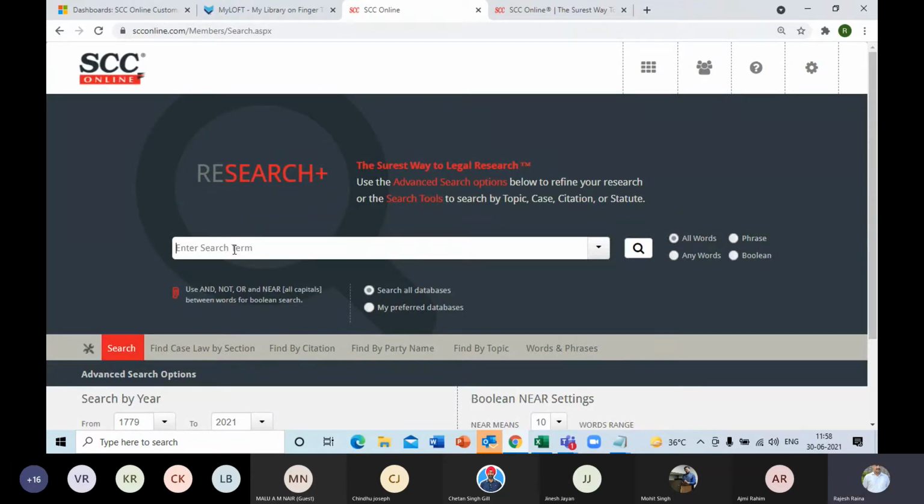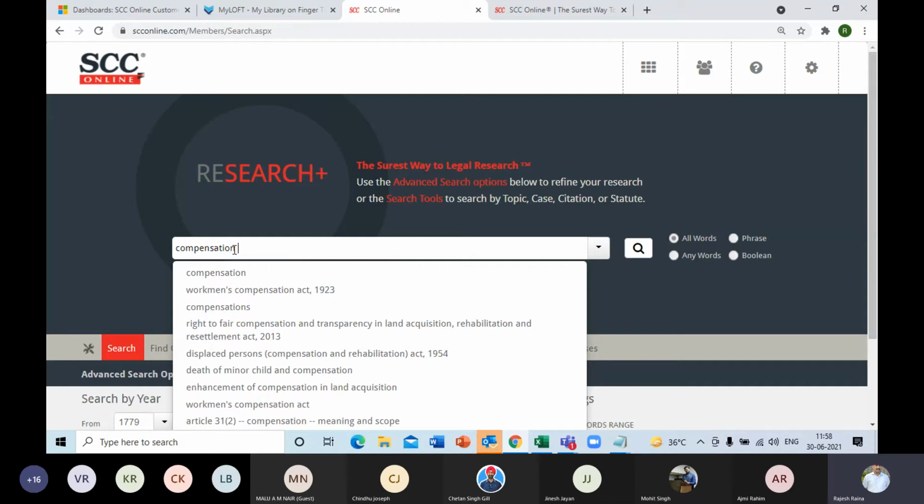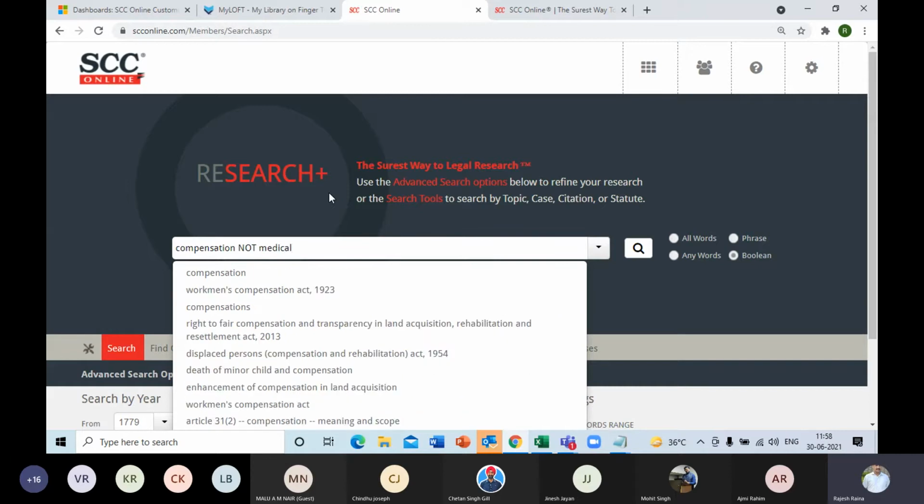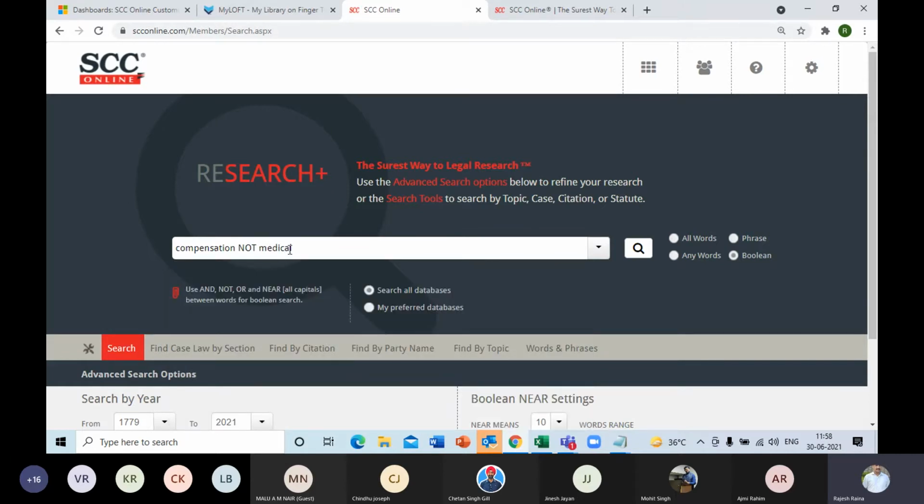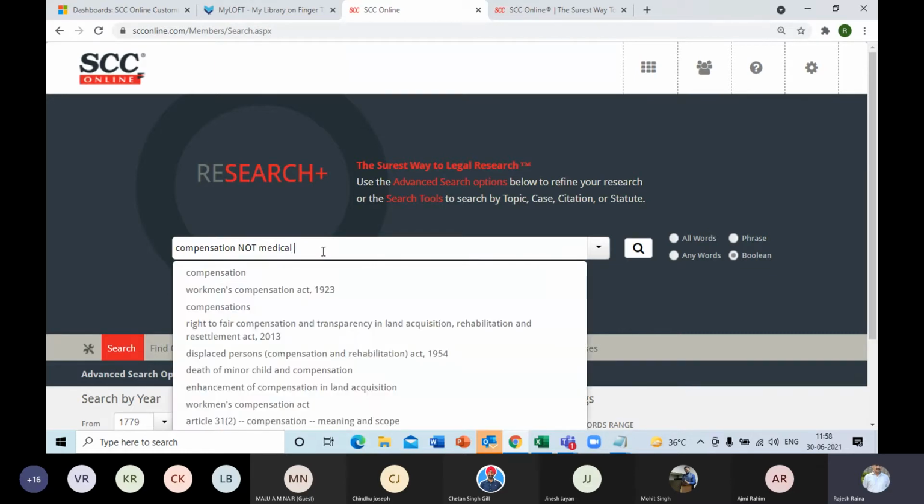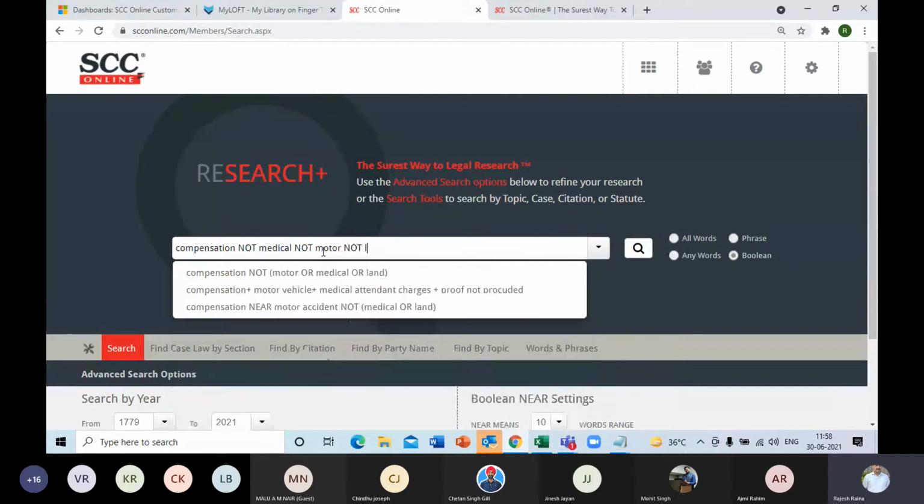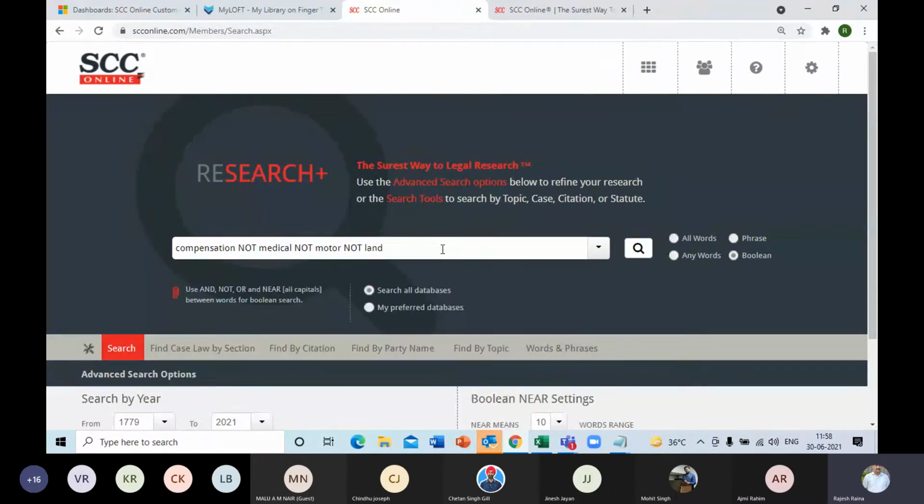Similarly, apart from this near and or, we also have another operator that is not. And not is used when you don't want to include some subtopic or some topic in the result list. You want to keep that away or out of the result list. Let's choose one example, like I am looking for judgments on compensation, but I don't want the ones on, say, medical negligence, right? So what I typed after not will not be included in the results, right? And I can use this not operator multiple times. I also don't want one on motor accident or on, say, land acquisition. So I can use it multiple times.